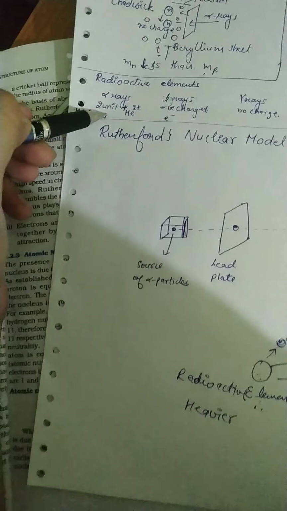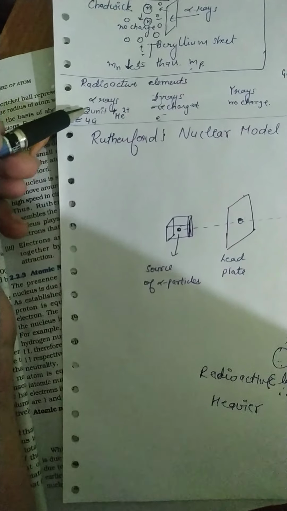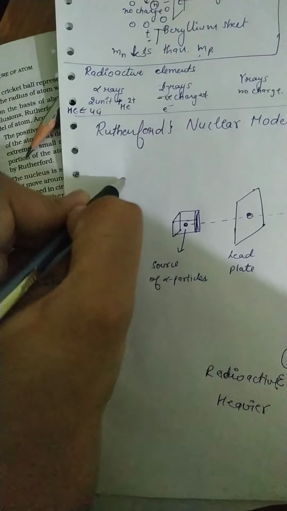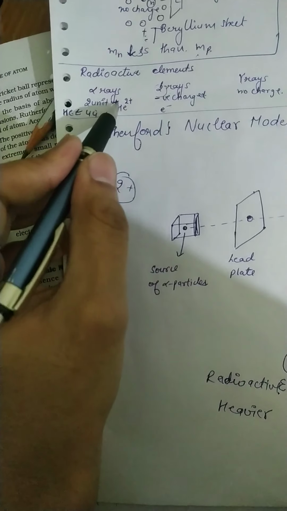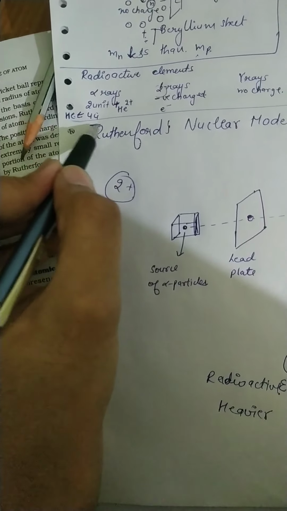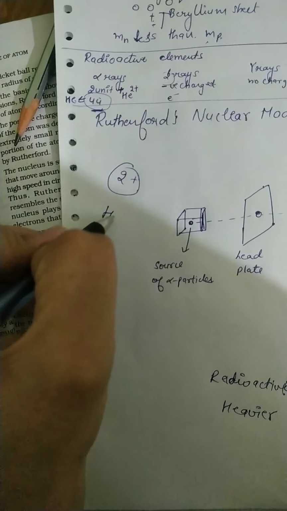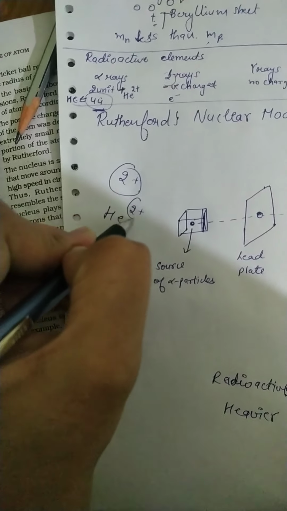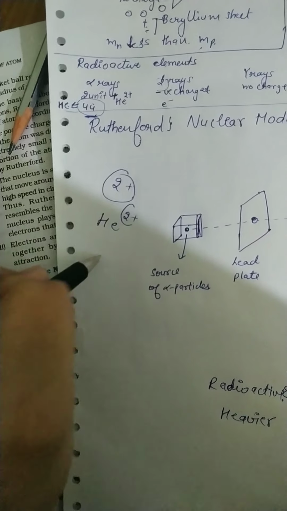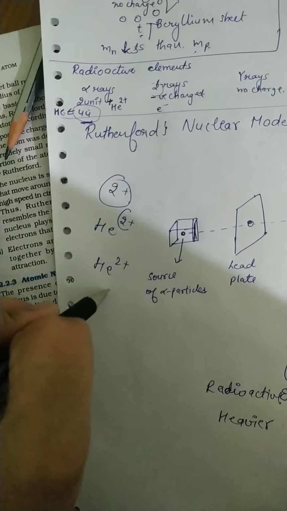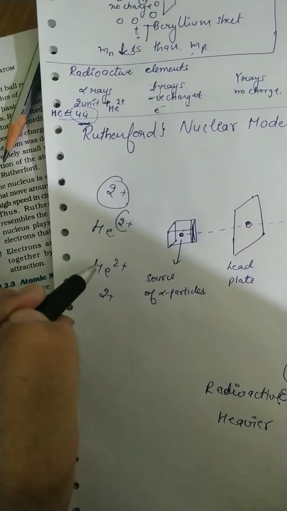Alpha ray has 2 unit positive charge and atomic mass 4u. It means these are similar to He2+. He2+ means there is a 2 positive charge, and no electron present.